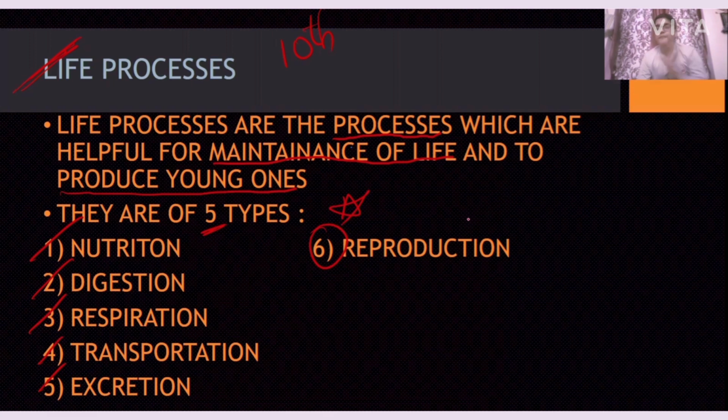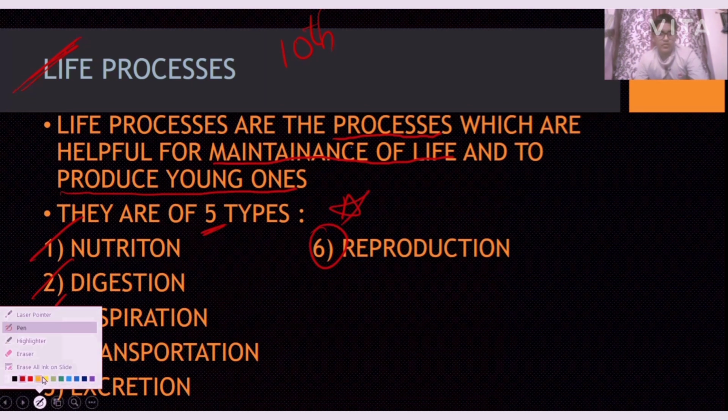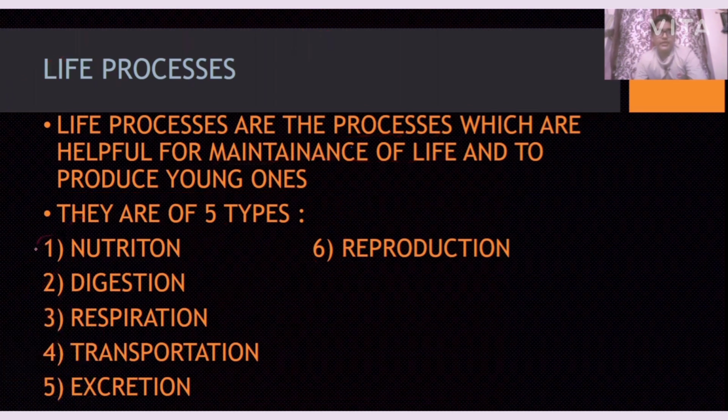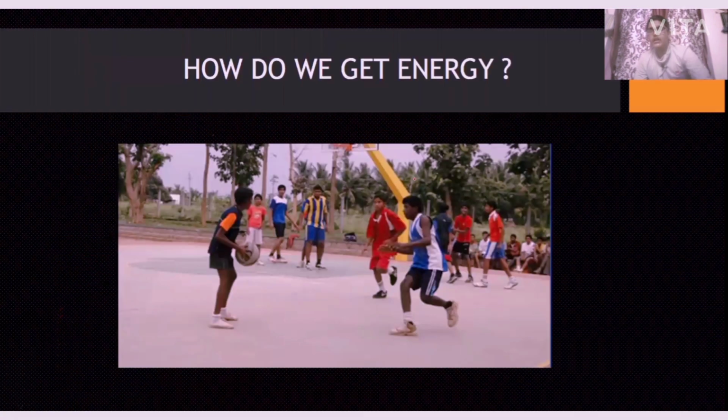There we'll learn about asexual reproduction, sexual reproduction and the modes of reproduction. Now we are only going to crack nutrition. Without any delay, let us learn the concept of nutrition.